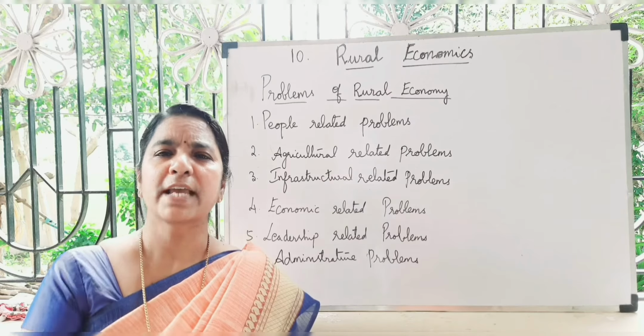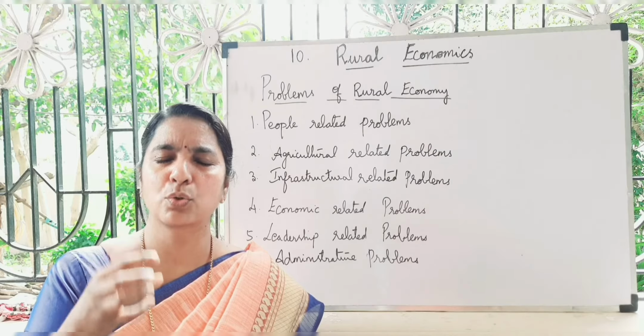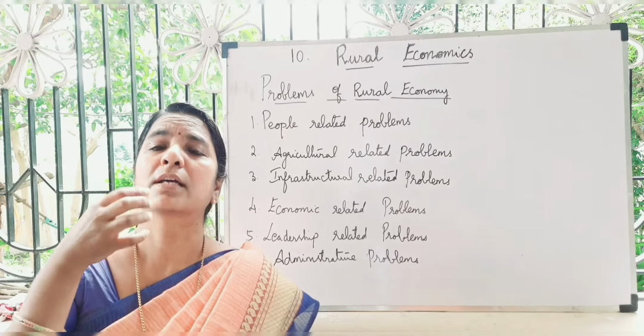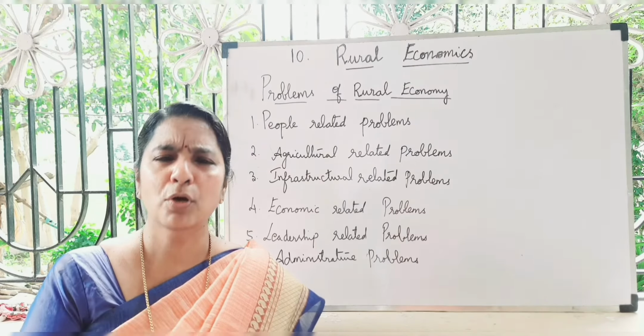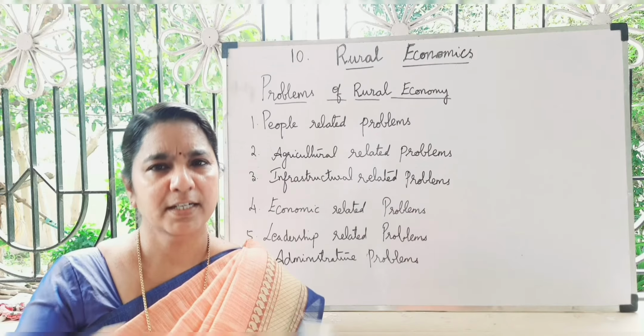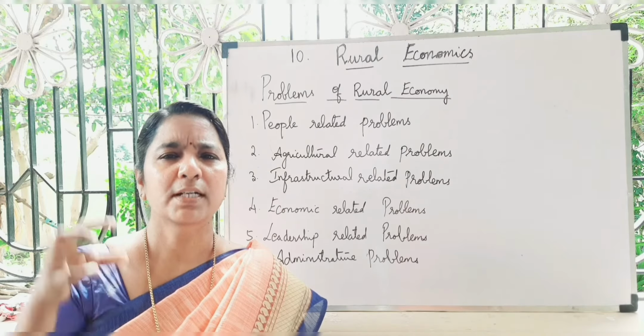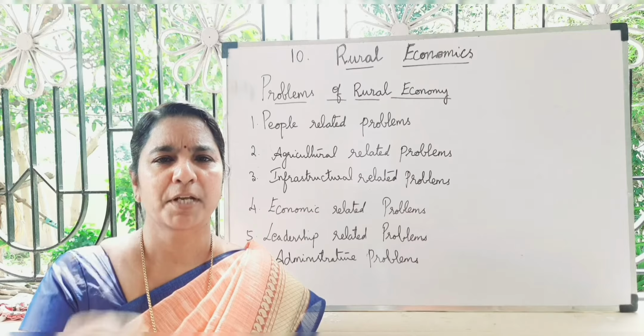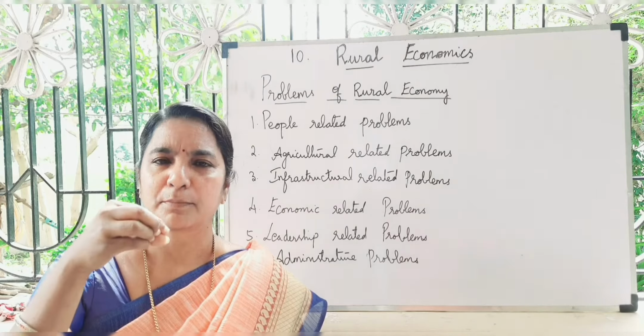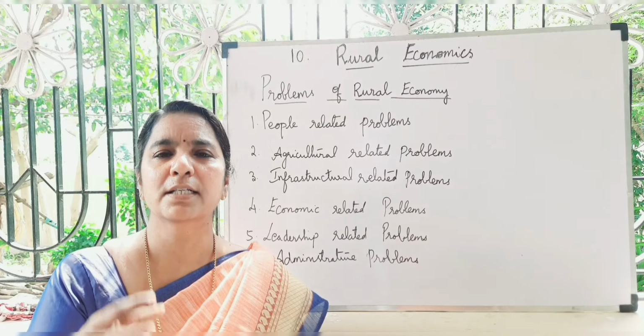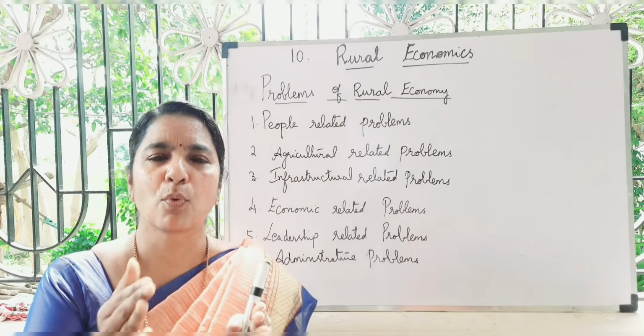There is also the small size of holdings, so modern technology and modern agriculture cannot be used because people have subdivided their land. Fragmentation has already been done, so modern machinery and agricultural technology cannot be used in small areas.